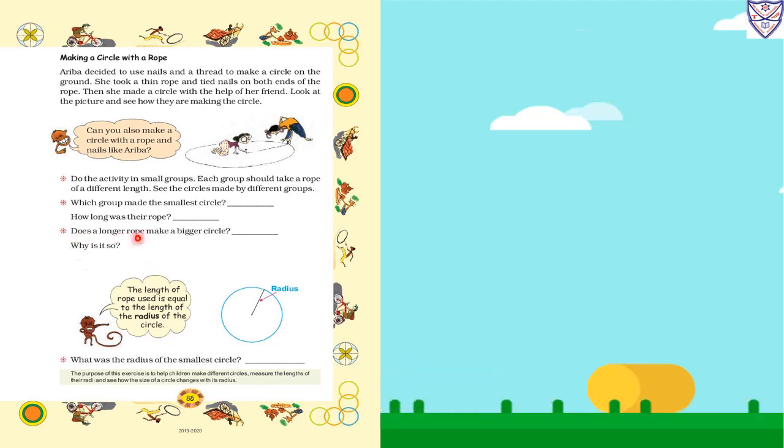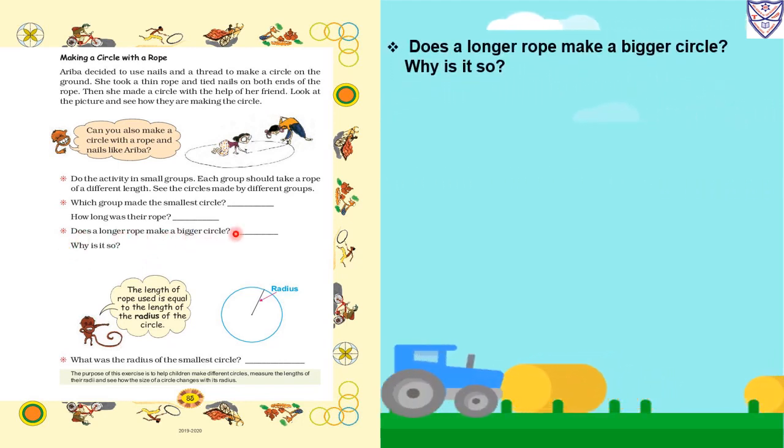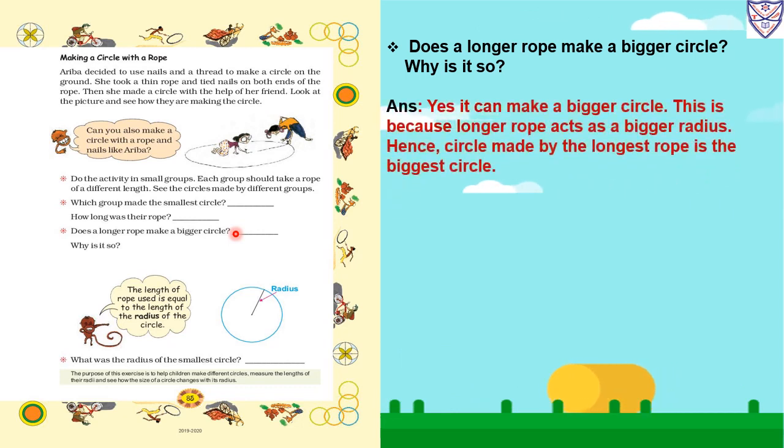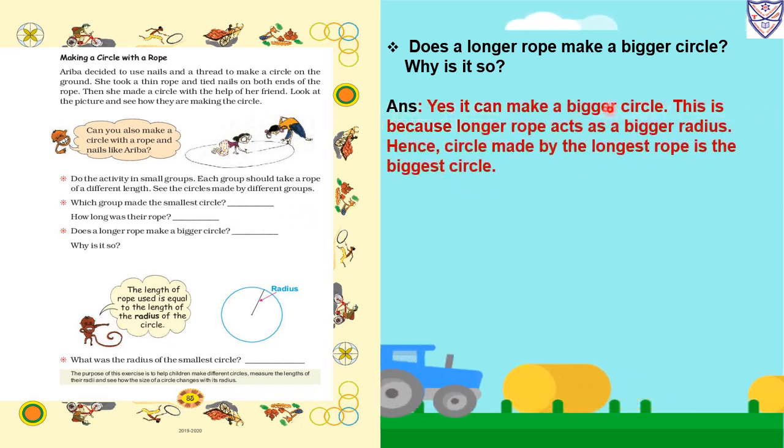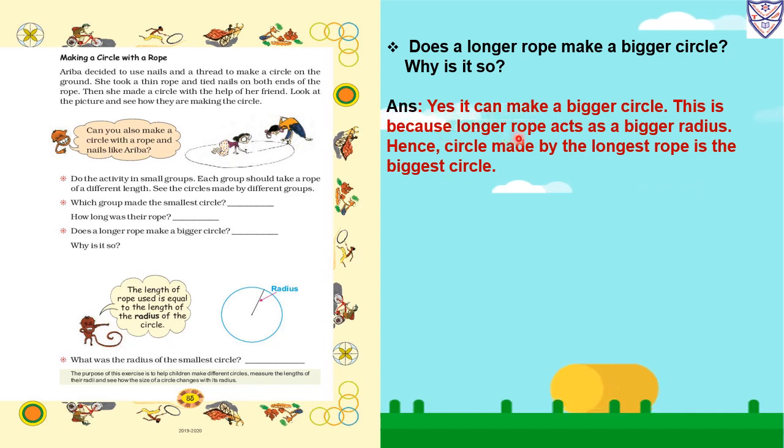Now, does a longer rope make a bigger circle? Same page. Why is it so? Yes, it can make a bigger circle. This is because a longer rope acts as a bigger radius. So we get a bigger radius, and the circle made by the longest rope is the biggest circle. The length of rope used is equal to the length of the radius of the circle.